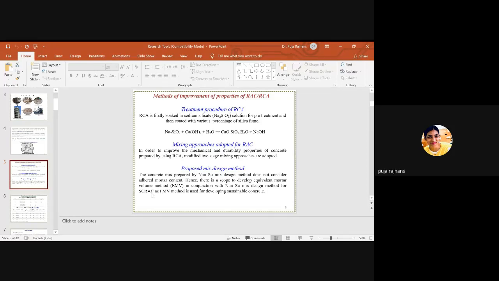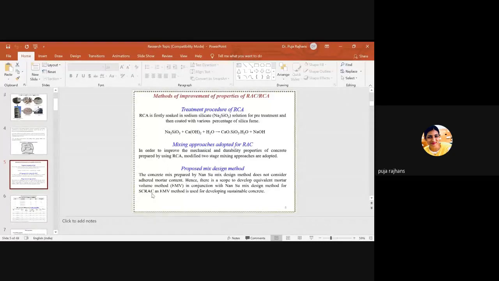But here I am talking about the different mixing approaches. We have different mixing approaches; I will explain this later. This mixing approach is adopted for improving the properties of RCA. This is the second treatment, or second kind of mixing, to improve the quality of recycled aggregate concrete.